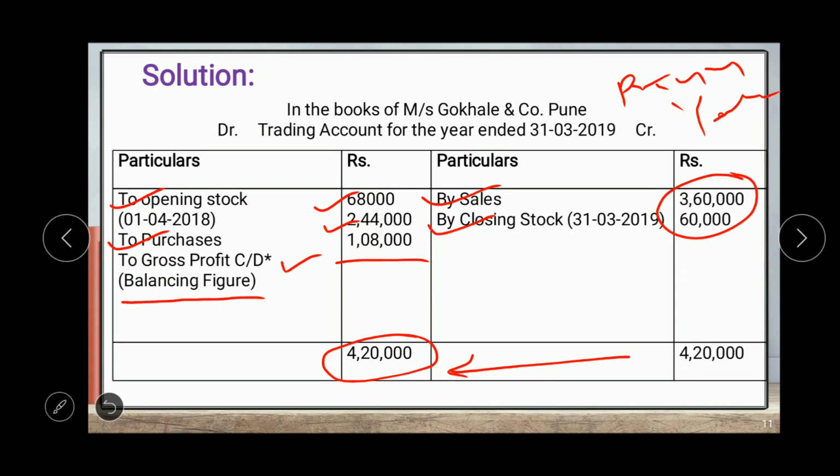From this figure we calculate the second step, percentage of GP, it means percentage of gross profit. For this calculation we take the sales and gross profit for the previous year. What is the formula?